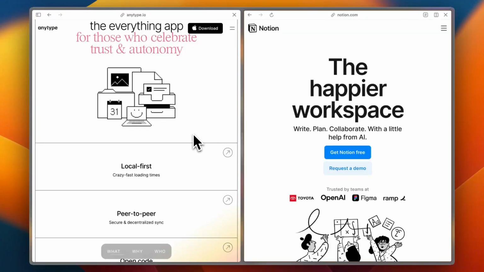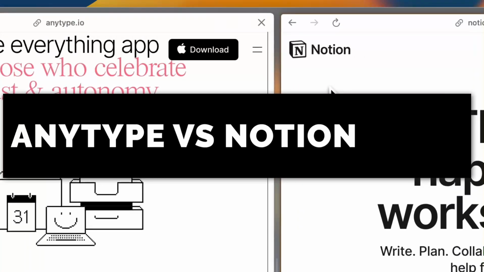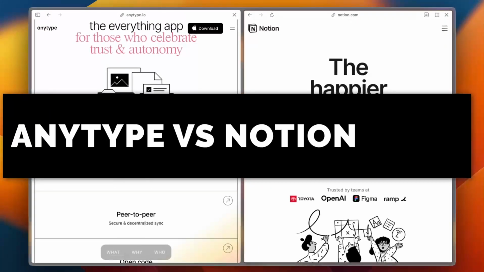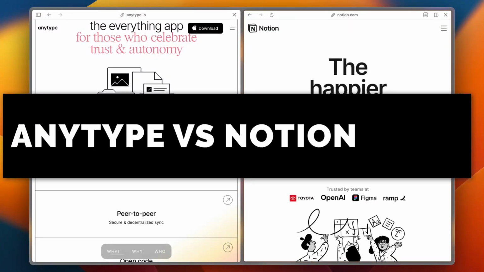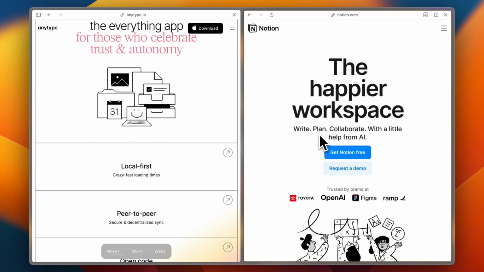Alright, so you want a note-taking app that's more than just a digital notebook. Maybe something that helps you plan your life, run your side hustle, and remember where you put your 2023 goals. That's where tools like Anytype or Notion come into play. They're both super powerful, but in very different ways. Let's break it down in this video.